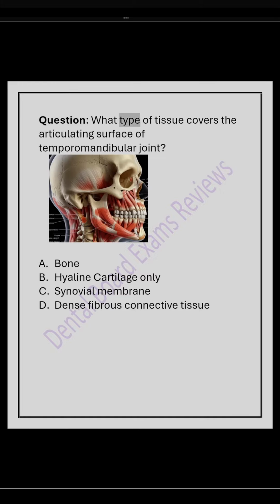Question: what type of tissue covers the articulating surface of temporomandibular joint? A. Bone. B. Hyaline cartilage only. C. Synovial membrane. D. Dense fibrous connective tissue. The answer is D. The articular surface of TMJ is covered with tough fibrocartilage. Fibrocartilage is made up of dense fibrous connective tissue and hyaline cartilage.